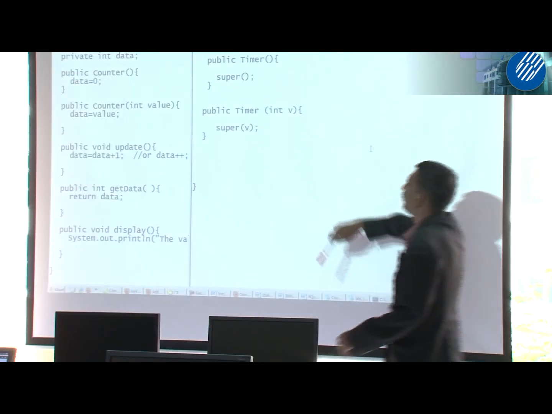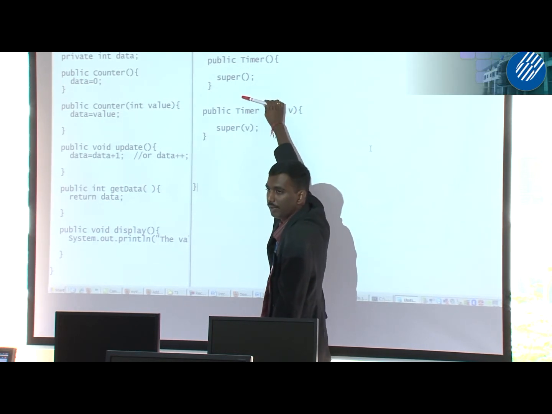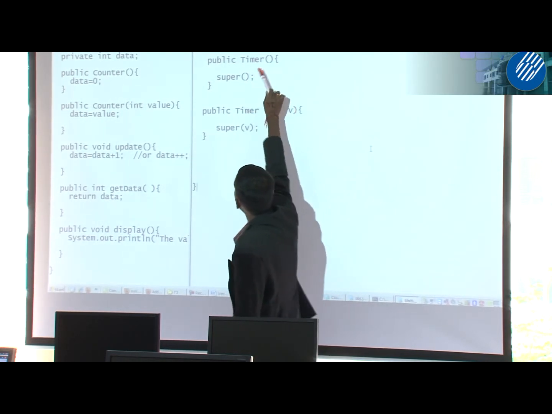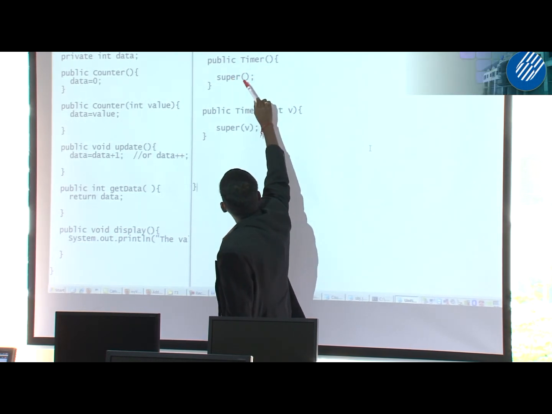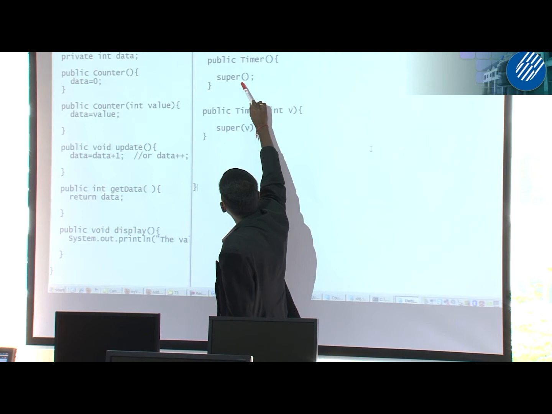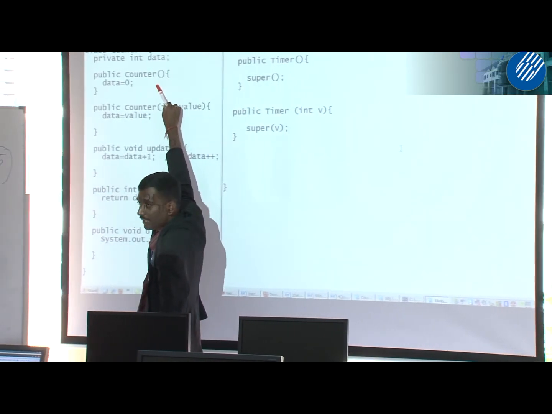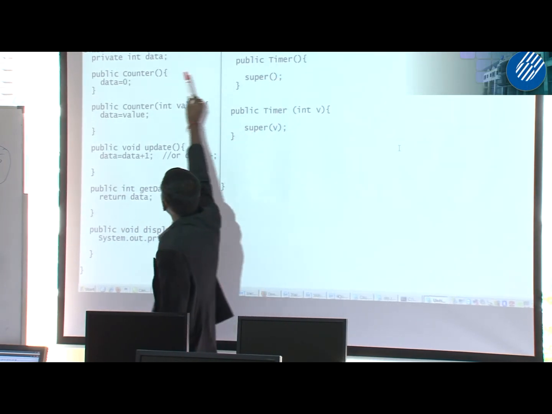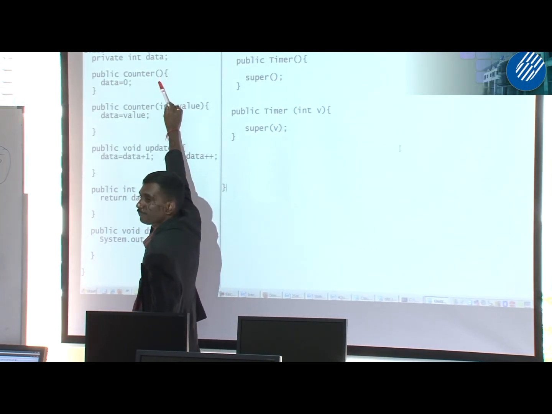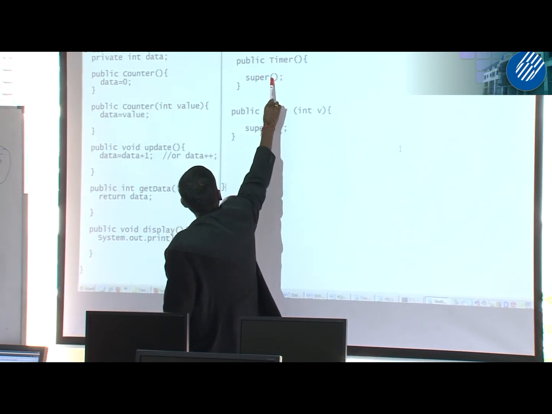You see here, this is the constructor of the first subclass, right? Inside this first constructor, the subclass is trying to call the first constructor of the superclass, right? How do you know that this is referring to this? Because it is empty, right?